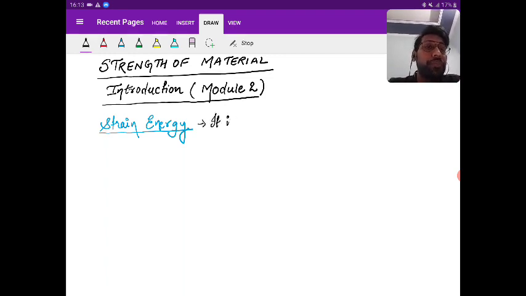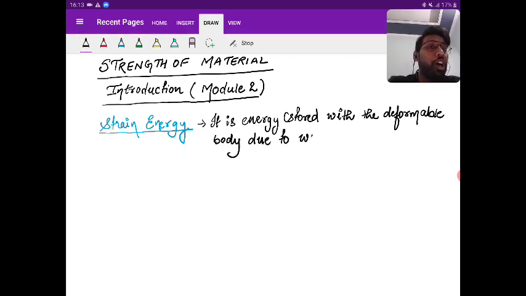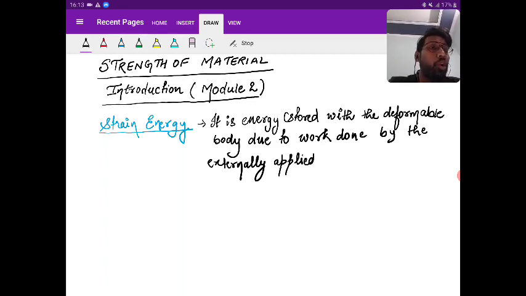It is the energy stored within the deformable body due to work done by the externally applied load on the body.